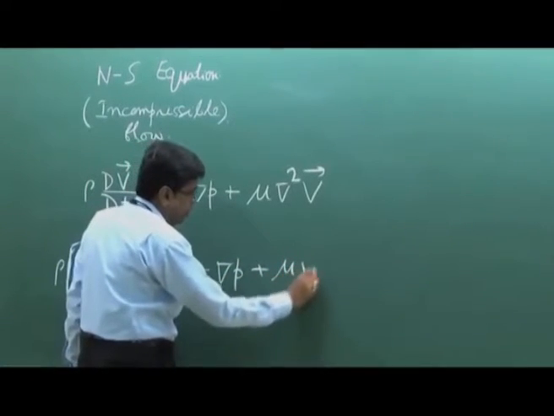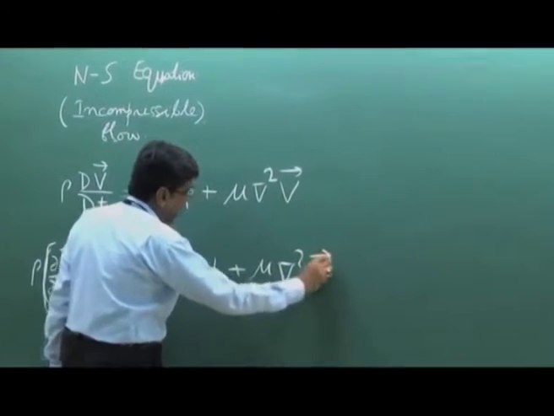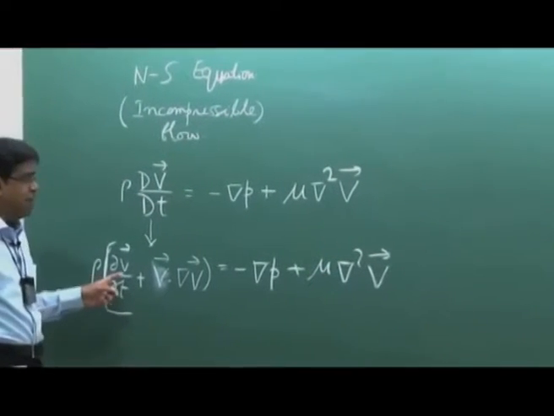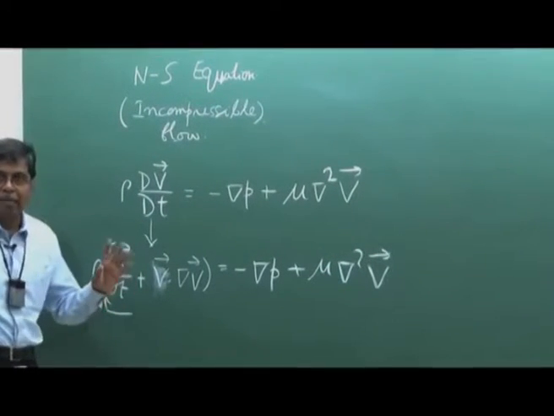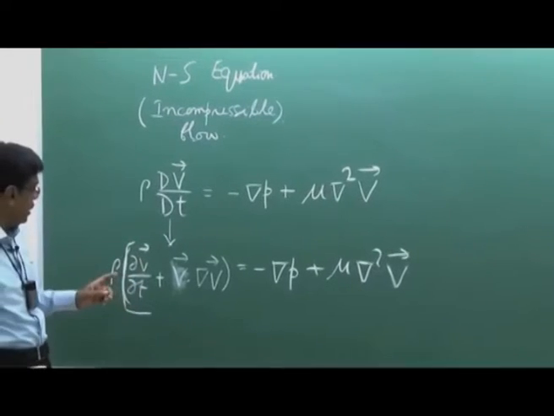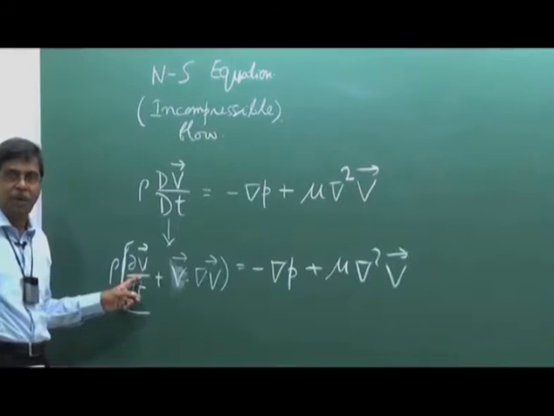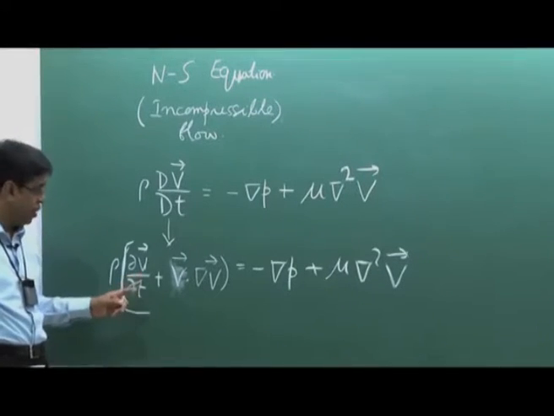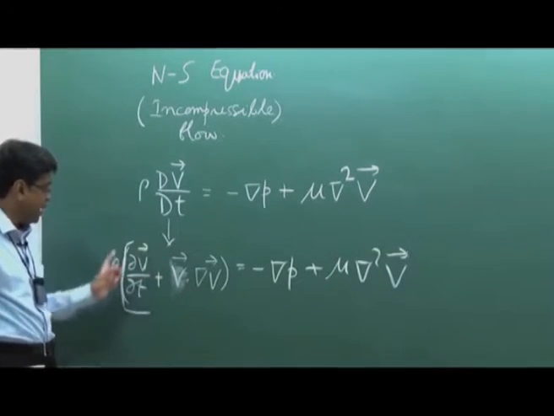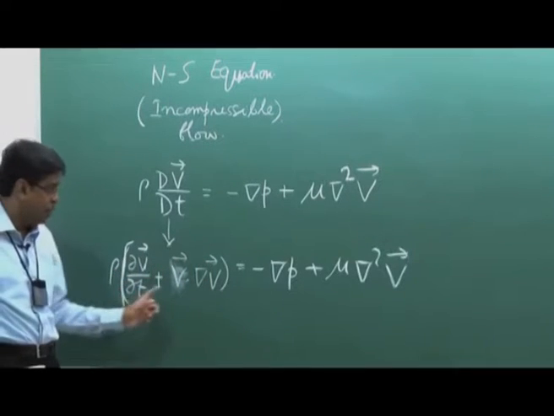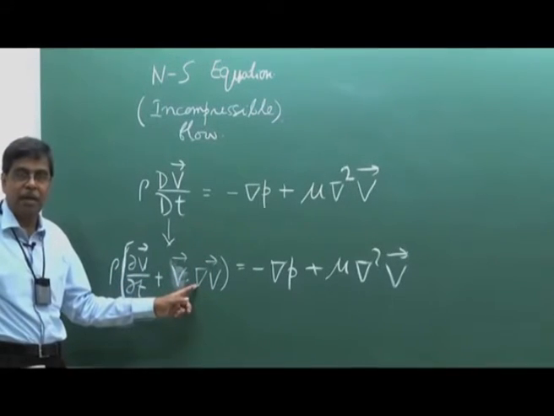Now it is easy to recognize, again I am repeating, that this is a partial differential equation because the velocity, which is the dependent variable, is a function of space coordinates and time. In the inertial term, the advection terms are the nonlinear terms.